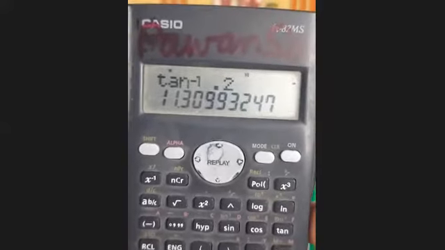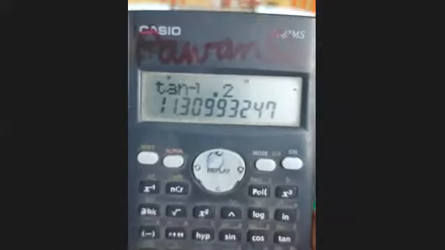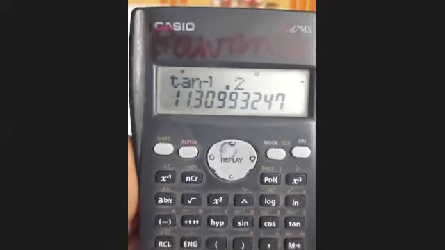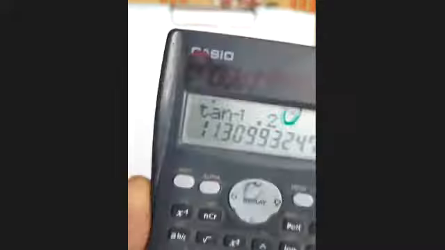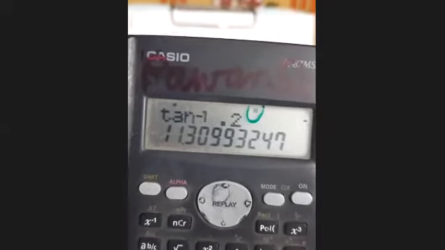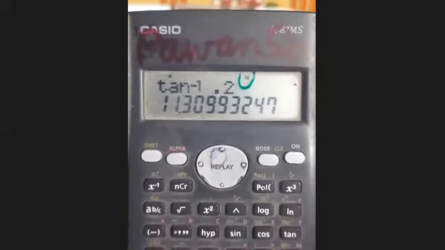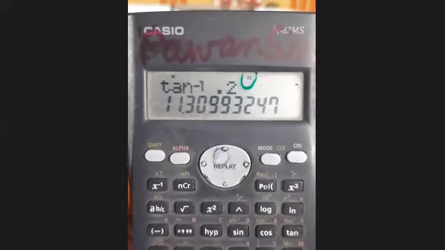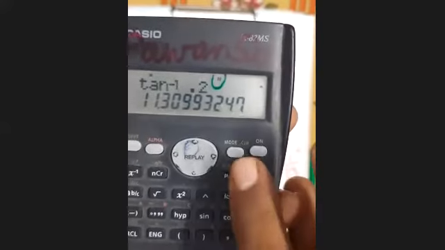But all of you remember one thing, that your calculator should be in degree mode. Here at the top you will find there is D. Have you seen this? D is printed here. How will you change the mode? Because angle can be measured in degree, radian, and gradian. So there is a tab for mode. Have you got the tab for mode? You press this mode.